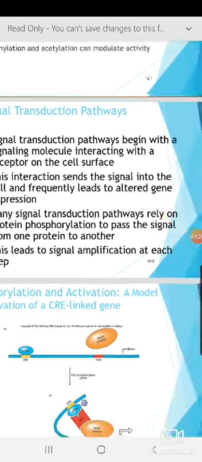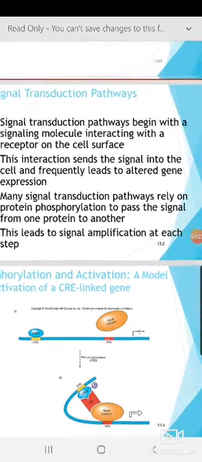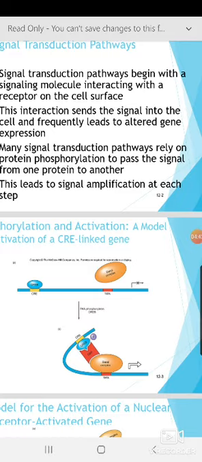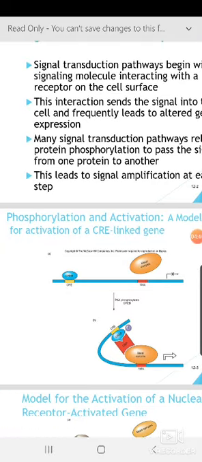Many signal transduction pathways rely on protein phosphorylation to pass the signal from one protein to another. We have studied this in G protein coupled receptors as well as receptor tyrosine kinases, and many other processes, like the JAK-STAT pathway. Phosphorylation is the key feature here. This leads to signal amplification at each step. Each protein gets phosphorylated, undergoes a conformational change, becomes activated, and subsequently activates its downstream protein.